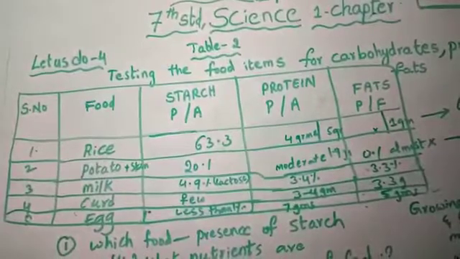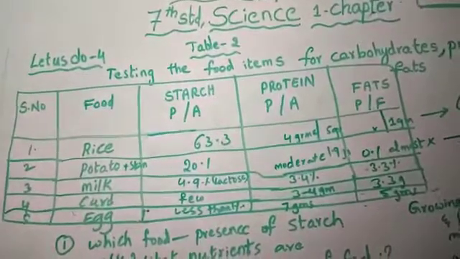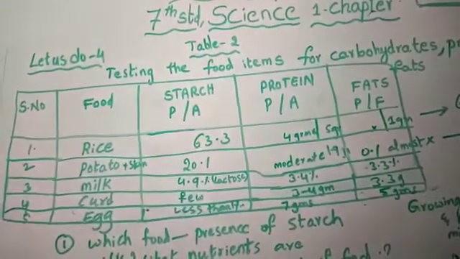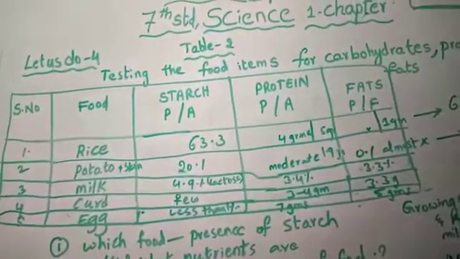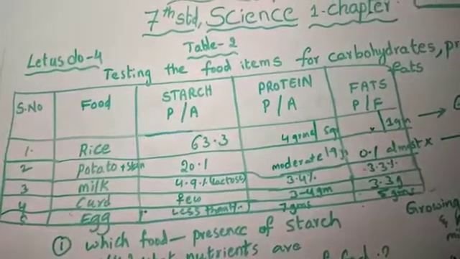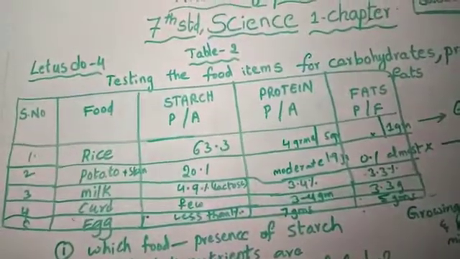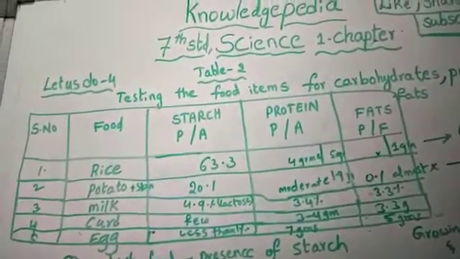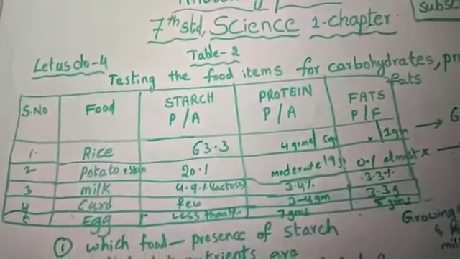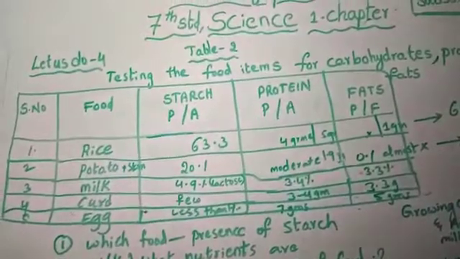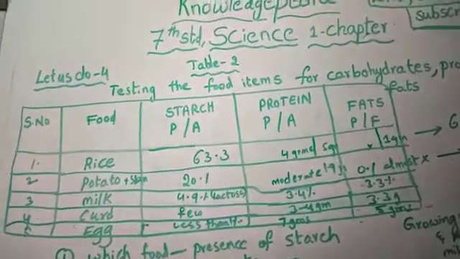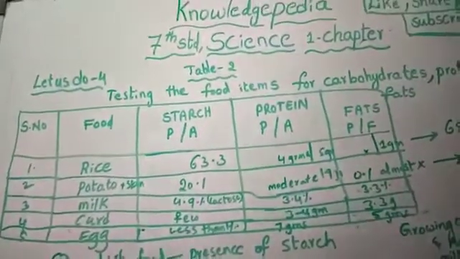Starch is a complex carbohydrate. Now see, milk contains 4.9% lactose, that is nothing but a carbohydrate. Somebody may think that milk does not contain carbohydrate. No, milk does contain carbohydrate, in the name of lactose. One type of name they have given.